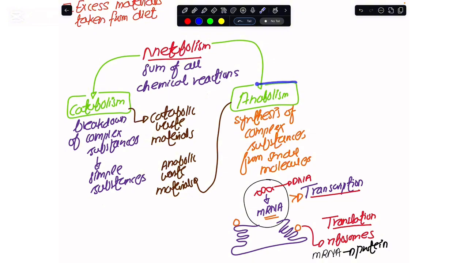On the other hand, anabolism is the opposite of catabolism. Whenever I have small molecules, and from these small molecules we try to synthesize complex substances in our body, this is anabolism. So catabolism and anabolism collectively make the metabolism, and the metabolism includes all the chemical reactions that happen in our body all the time.